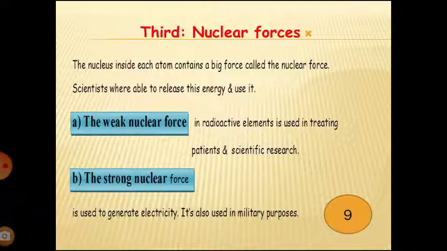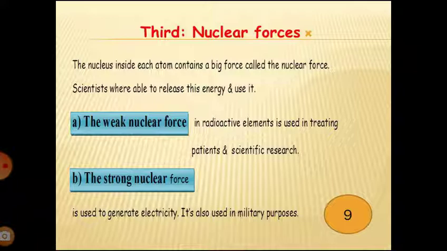Finally, we will talk about nuclear forces. So what's the meaning of nuclear forces? Nuclear force is found inside the atom, and this atom contains a big force. This force is called the nuclear force. And scientists use it to make a lot of things.